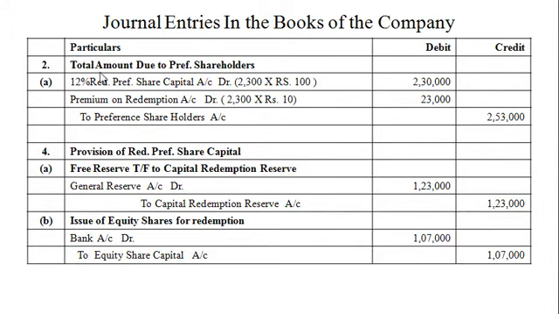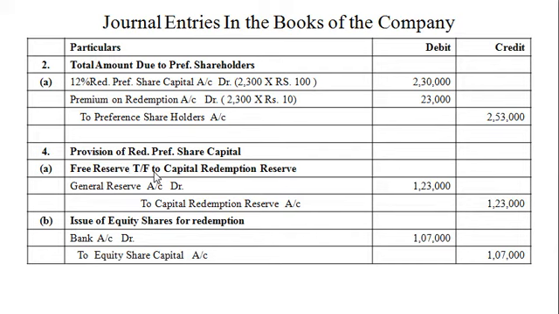Next entry for total amount due to preference shareholders. So 12% redeemable preference share capital account debit, that is 2,300 shares multiplied by rupees 100, 2,30,000. Premium on redemption account debit rupees 23,000 to preference shareholders account rupees 2,53,000. Then next entry number 4 for provision of redeemable preference share capital.